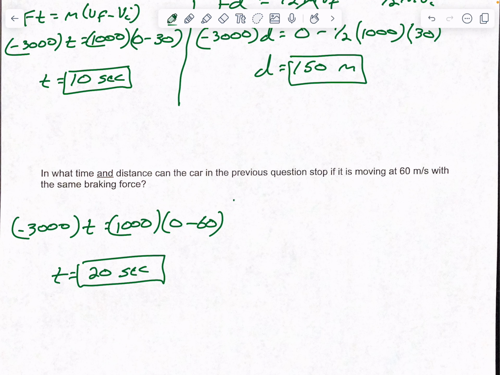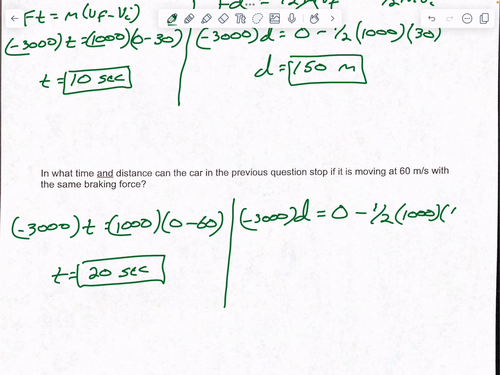Now let's look at our distance. Okay, so force times distance, so negative 3,000 times distance equals, still coming to a stop, so 0 minus our initial kinetic energy, 1/2 times our mass, which is 1,000, and now our new velocity is 60, squared. So if we do our math correctly, we're going to get out to 600 meters.